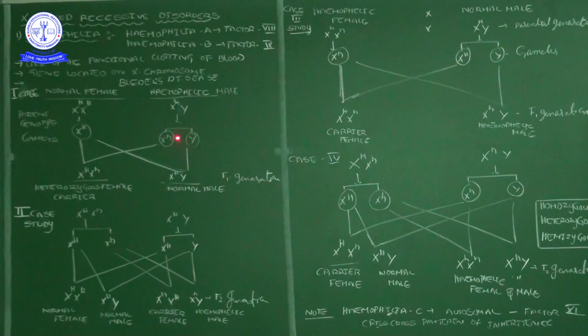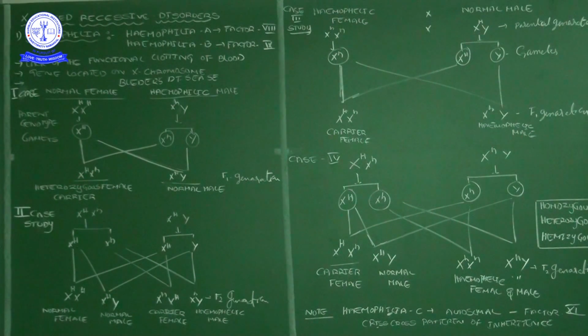Here by meiosis, gametes are produced, but both are the same. In the male, half of the sperm cells have the X chromosome, containing the small h, and half have the Y chromosome. If either of these two types of gametes is fertile, the probability chances are X capital H and X small h. The sperm containing X small h fertilizes the X capital H ovum, and will produce X capital H, X small h.